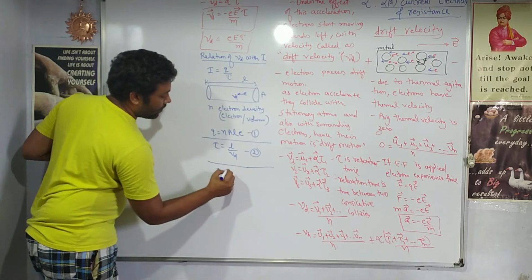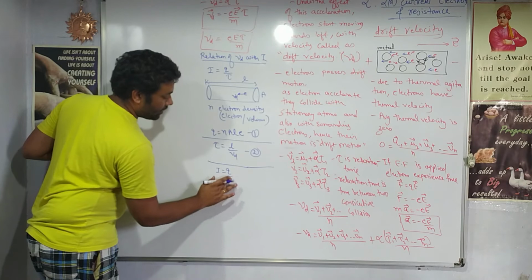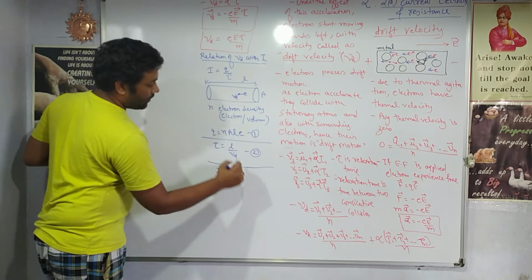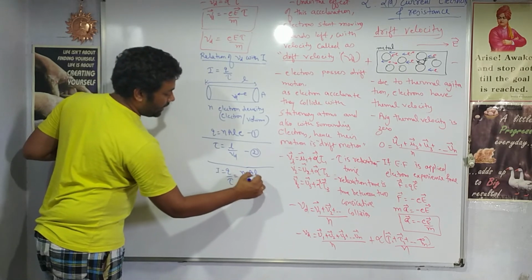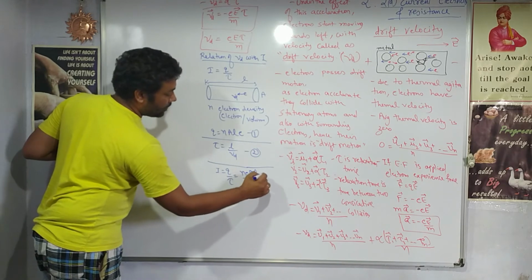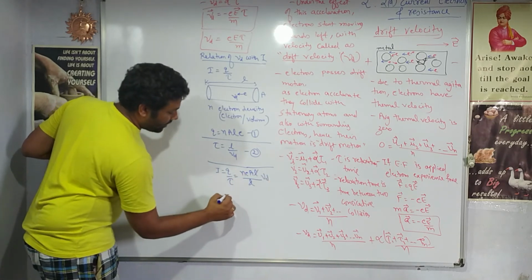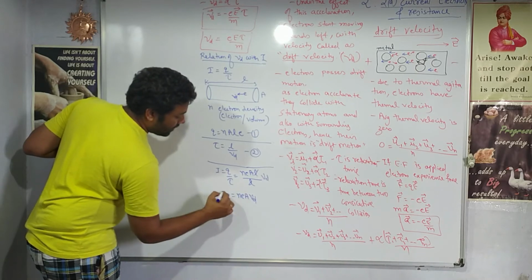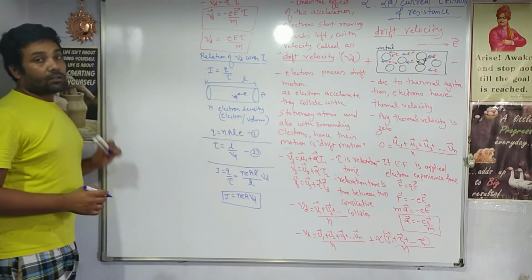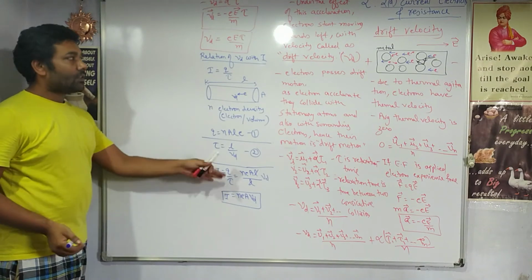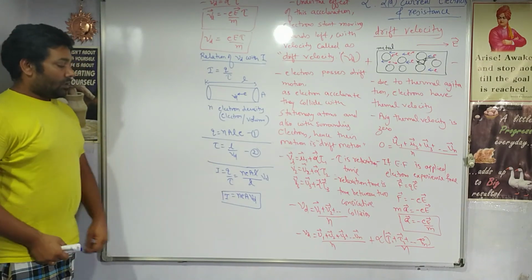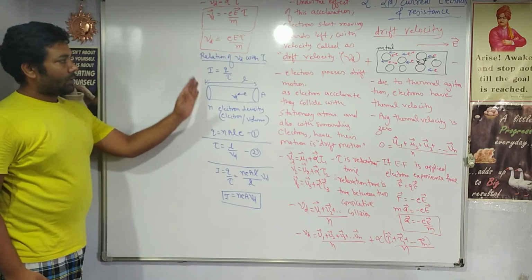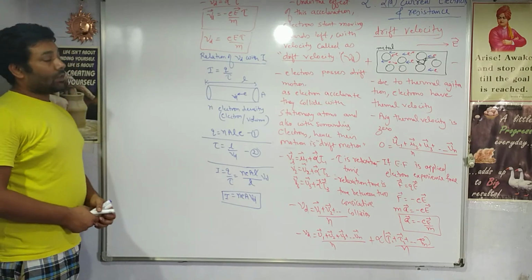So current I is equal to Q by tau. The value of Q is neAL and the tau is L upon Vd. So L gets cancelled, and current I is equal to nAeVd. This is the relationship between the current and the drift velocity. Current is a scalar quantity, so no need to mention any vector symbols. So this is a simple relationship between the drift velocity and the current.